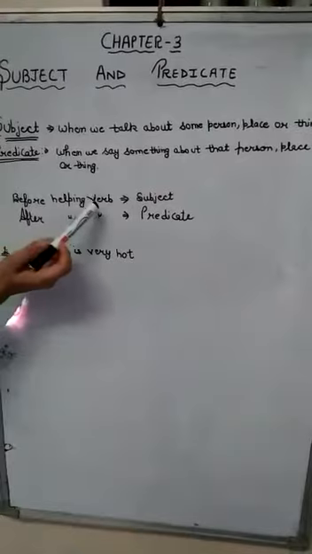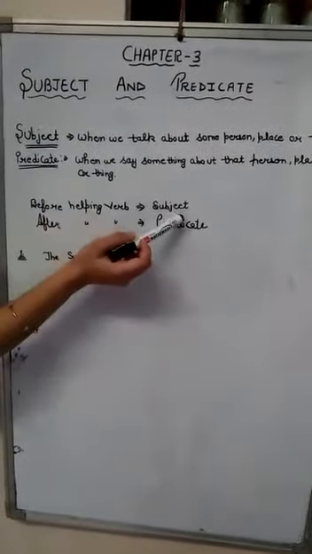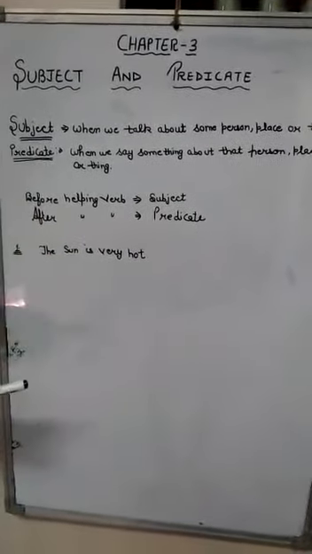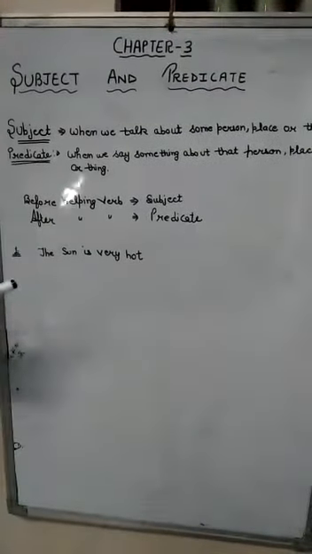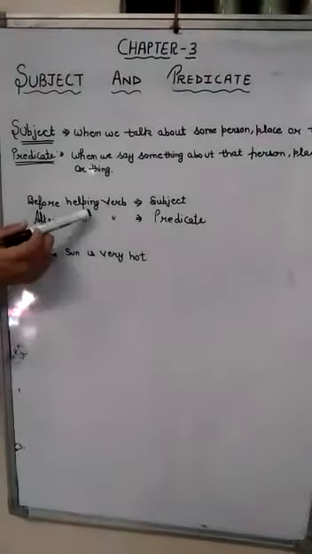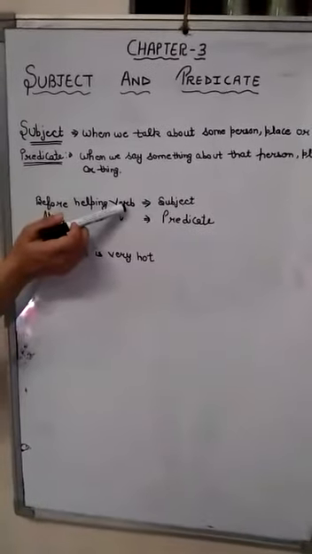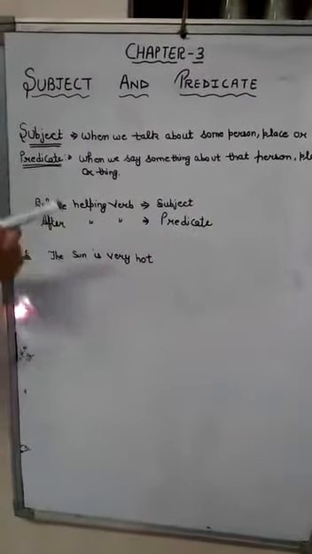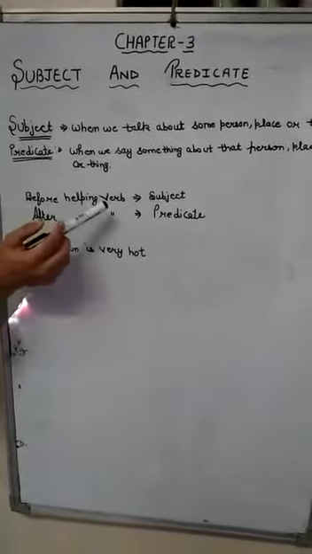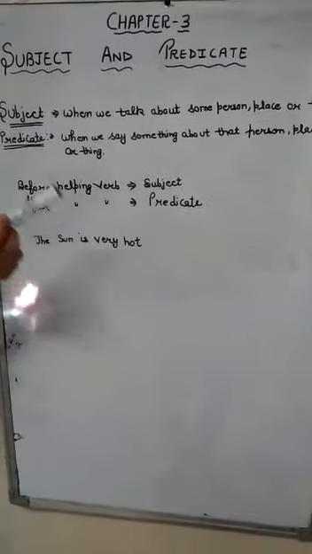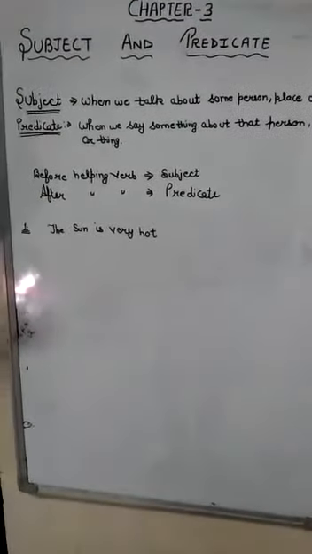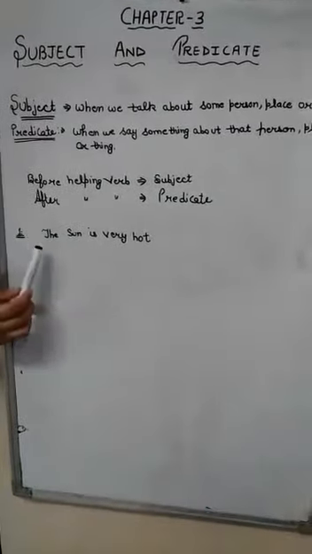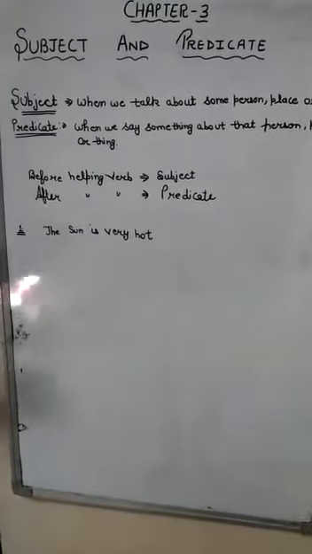Also, before the helping verb and verb, there is a subject. After the helping verb and a verb, there is a predicate. Helping verbs, you know, are is, am, are, has, have, had. There are so many helping verbs. Verb forms, you also know, because in the tense, firstly you come to know about the three forms of the verb: go, went, gone, drink, drank, drunk, like these verbs. So I will give you an example. With the help of an example, you will learn very clearly about the sentence.